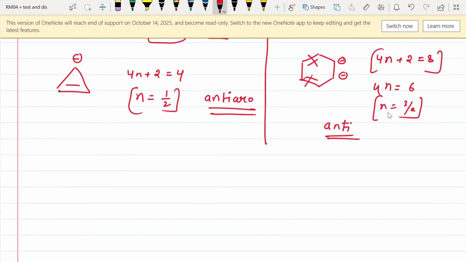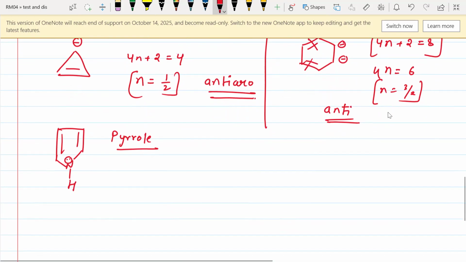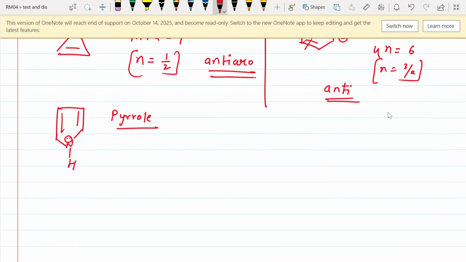So in this way, we can easily check whether a compound is aromatic, non-aromatic, or anti-aromatic. I will go with another compound, this one, which is called pyrrole. Make sure you learn the name of this compound as well. In this case, the nitrogen atom does not contain any positive or negative charge or a double bond, but it contains a lone pair. As I told you earlier, every atom present inside the ring must contain at least one species: a lone pair, negative charge, positive charge, or a double bond. Nitrogen contains a lone pair.